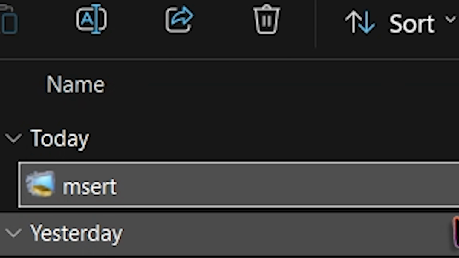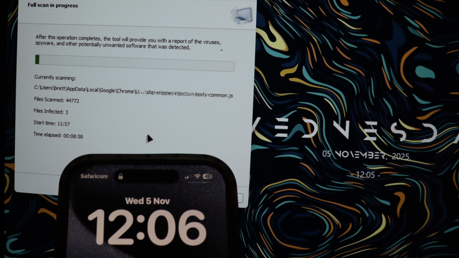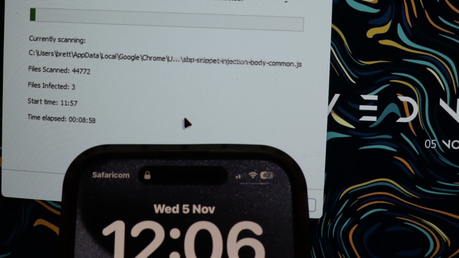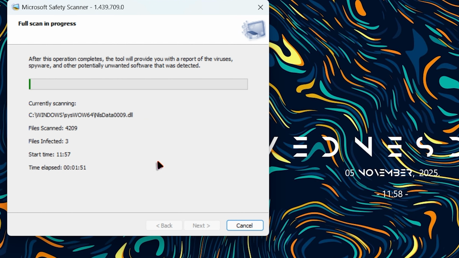We have downloaded MSAT and it's currently midday, about 12. I've run the scan for 10 minutes and already 3 files have been found infected, and that's not a good sign. I'm just going to let the scan continue.